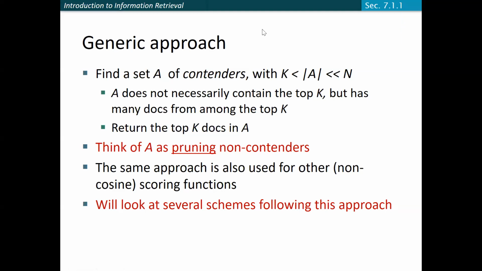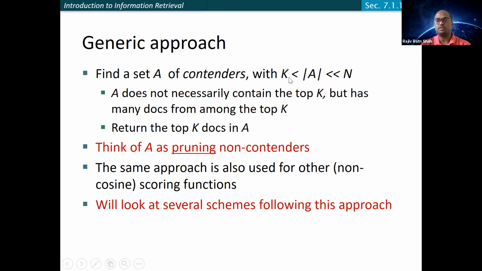It should have at least some relevant documents. Okay, very nice. Yes, that is true. Another thing is that we need to choose this A in such a way that it is not biased, and it should be a good representation of the overall documents that you have. It should be relevant, as you rightly mentioned, based on some criteria that you choose. We need to think about that criteria, and we'll be discussing later in this class what we can do.